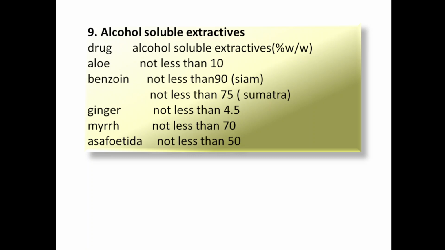The physical evaluation of a drug is very important to determine its quality and purity, so that the drug can undergo further processing and a formulation can be prepared from it which gives its specified therapeutic effect. Thank you.